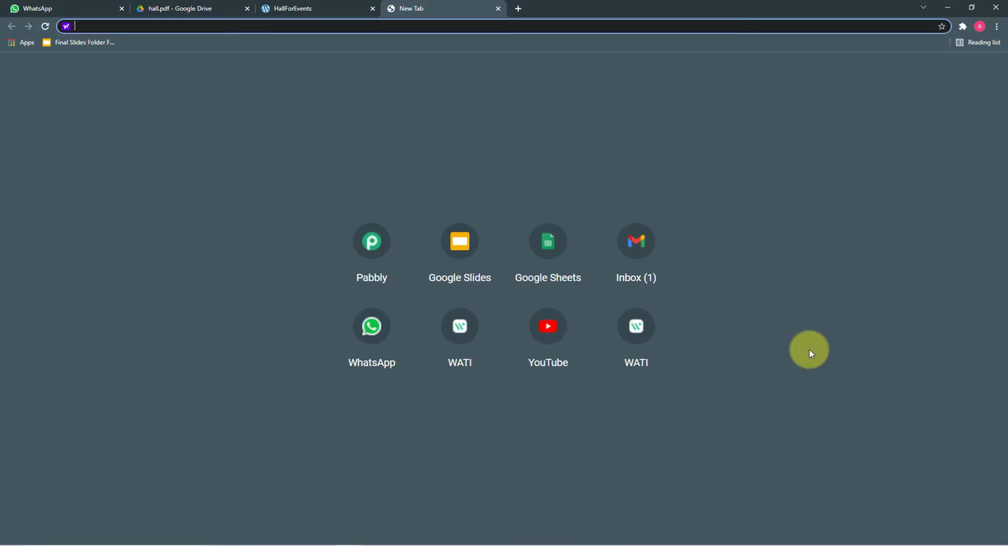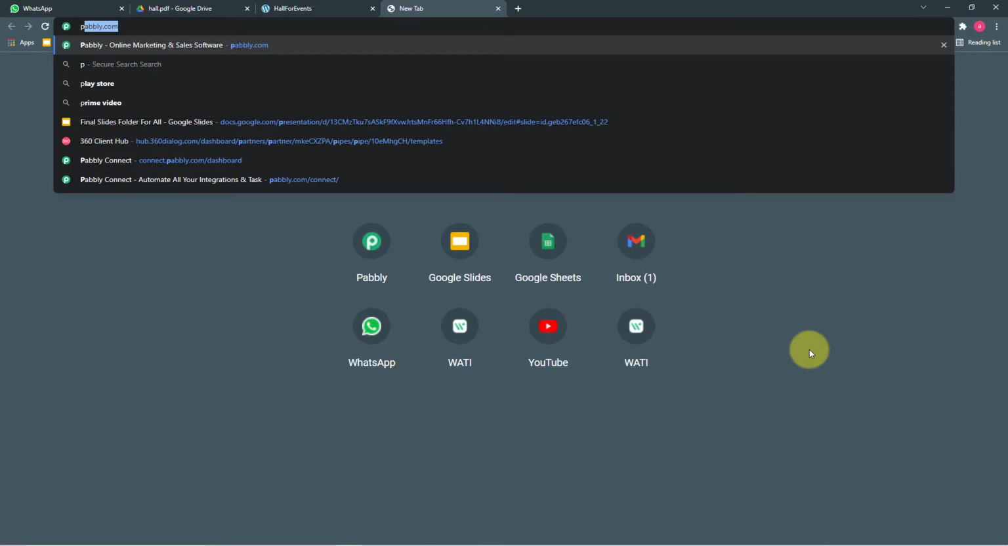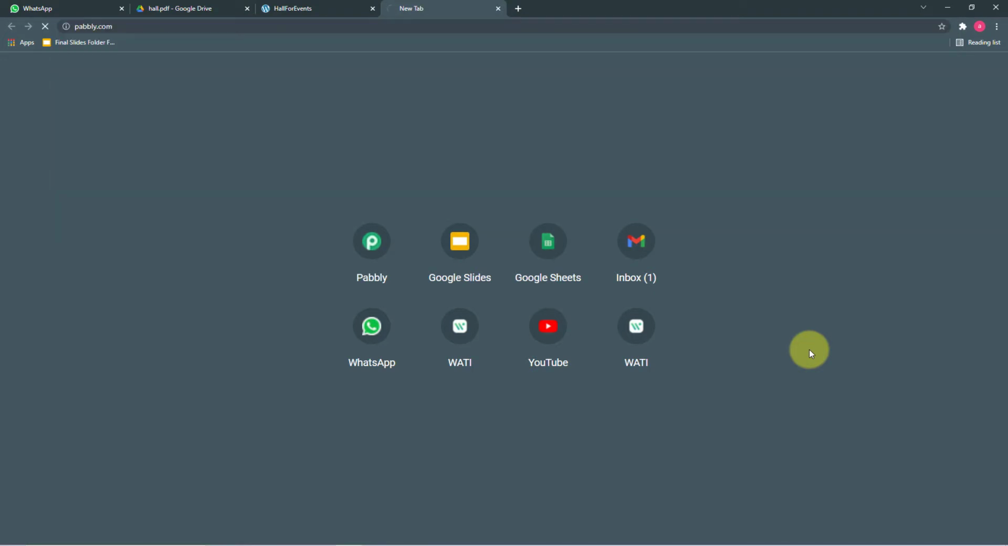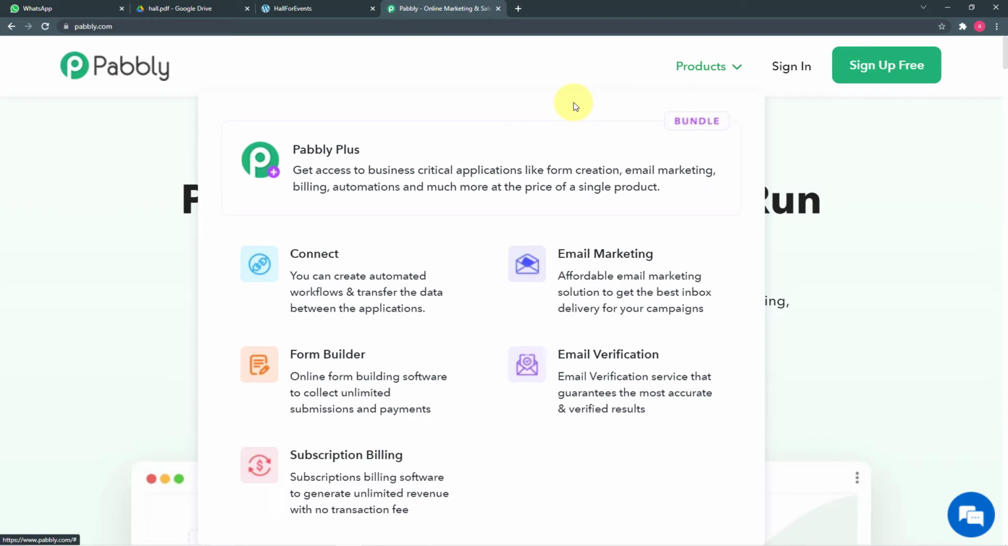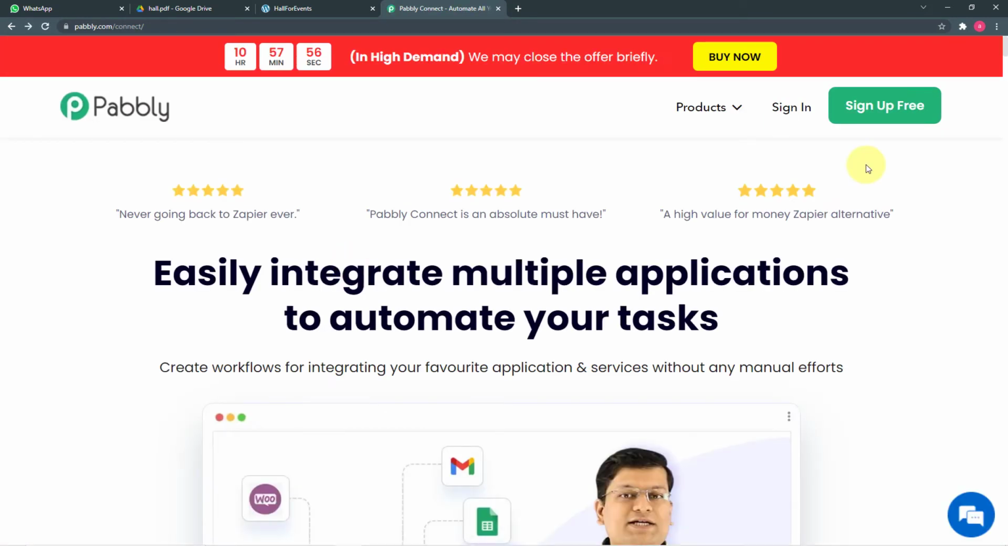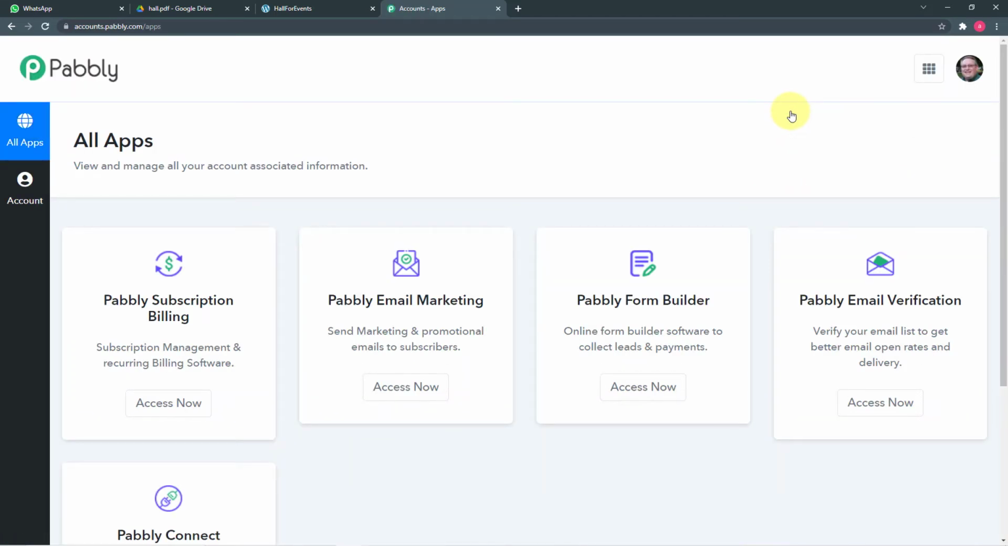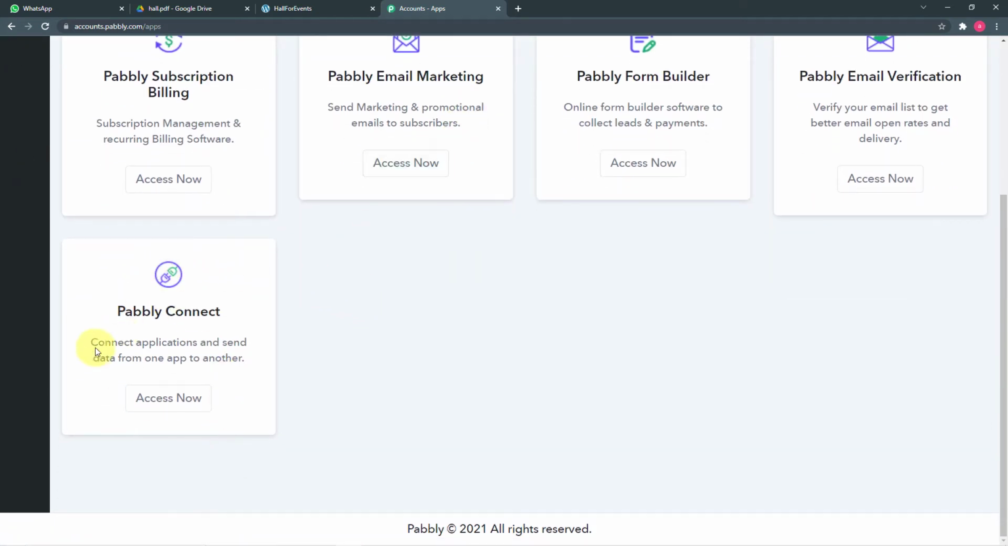So in your internet browser, type in the search bar Pabbly, that is pabbly.com. So this is the landing page of Pabbly. From here, you have to put your cursor on this products icon and click on connect button. So from here, you can set up your free Pabbly Connect account in just 2 minutes by clicking here on sign up free button. And I have already done this, so I'm going to click on sign in directly. And this will bring you to this all apps section of Pabbly. From here, you have to put your cursor on this Pabbly Connect panel and click on access now.